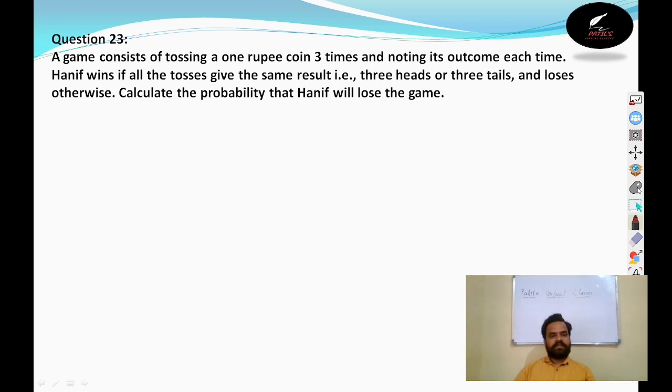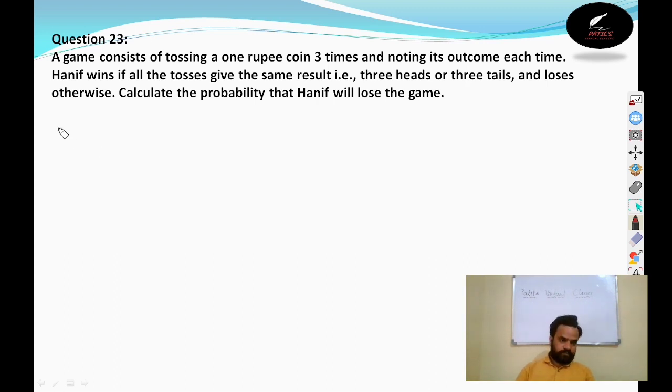Next, in question number 23, they have given a game consisting of tossing a 1 rupee coin 3 times and noting its outcome each time. Hanif wins if all the tosses give the same result. 3 times the same should come: tail, tail, tail, or head, head, head. Then only he will win, or else he will lose. Calculate the probability that Hanif will lose the game.